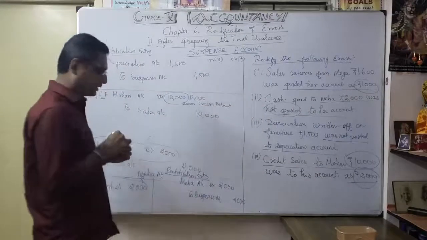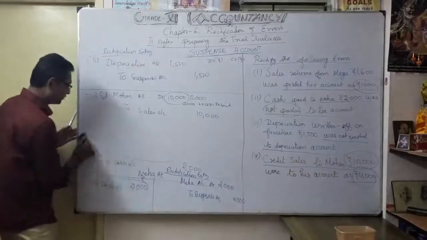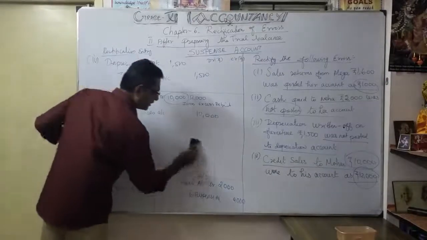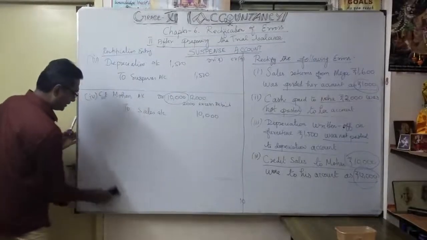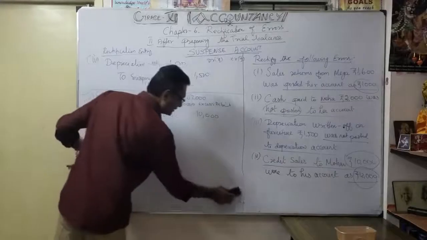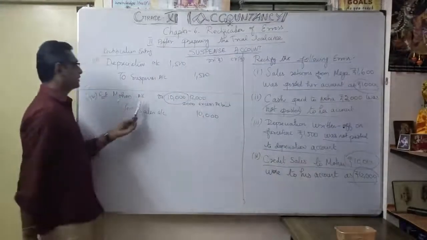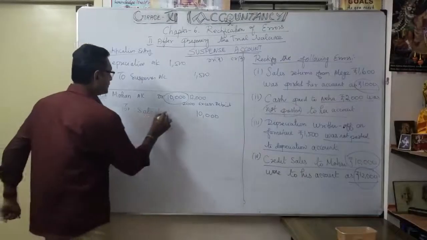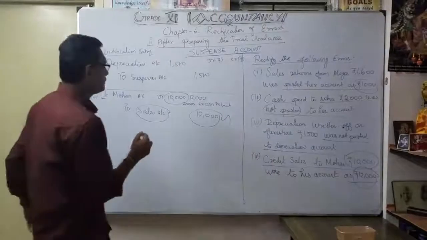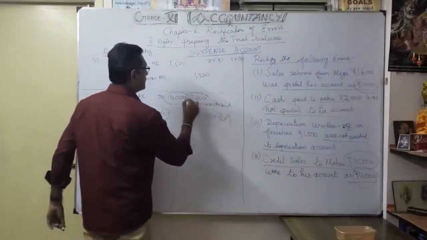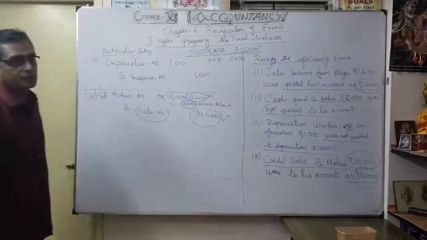Okay. So what is the rectification entry? Now let's see. Very easy one. That's why, before that, you make the correct entry first. Then only you will be able to understand very clearly how the error occurred, then how to give the rectification. Okay, so now let's see. Morgan account debited, sales account credited. So the sales part they did correctly, 10,000. But in this account, instead of 10,000 they did 12,000. This is wrong. So how much excess debit? 2,000. So how to do it?